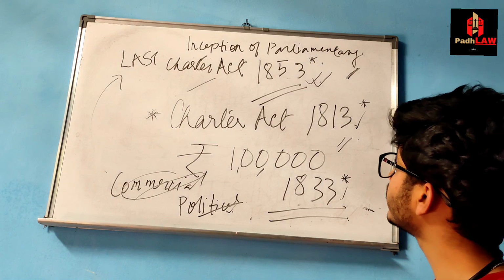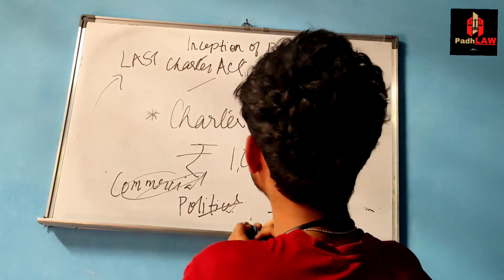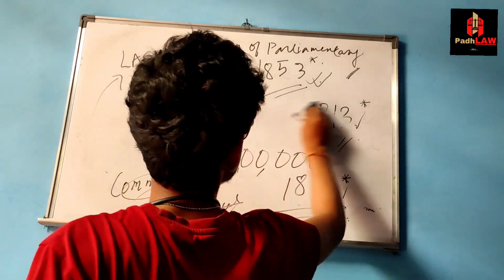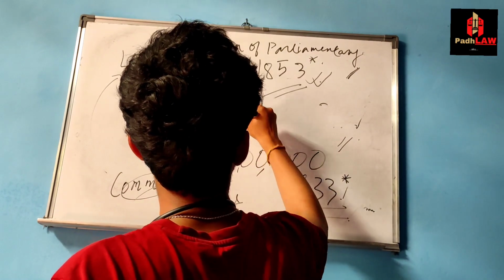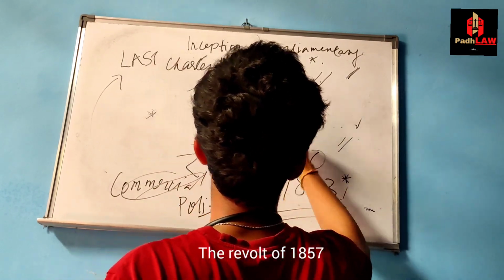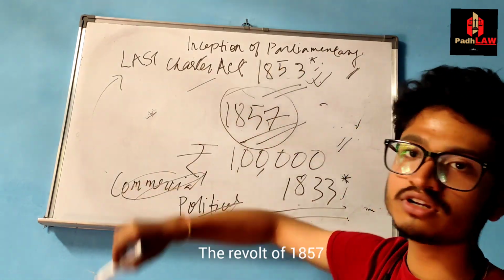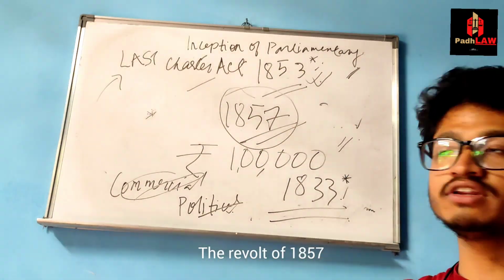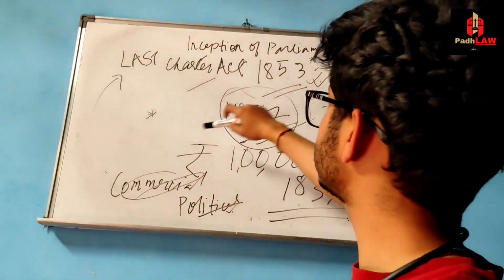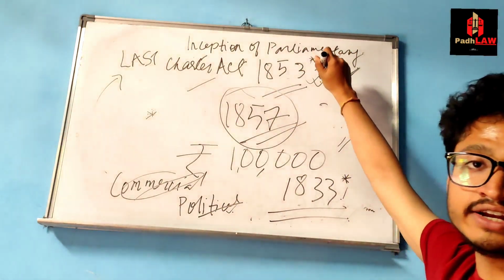So हमें सबको पता है that what happened in 1857. So this was the last Charter Act. उसके बाद आता है this year. It's very important. We all know the revolt of 1857. So all these developments of Charter Acts were till 1853.